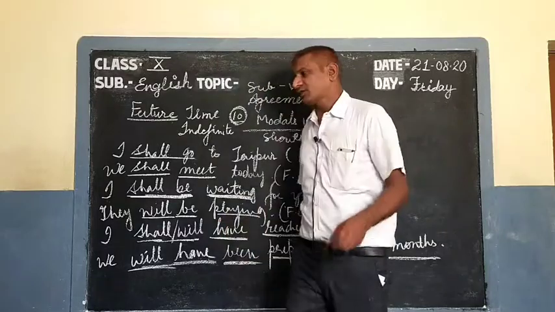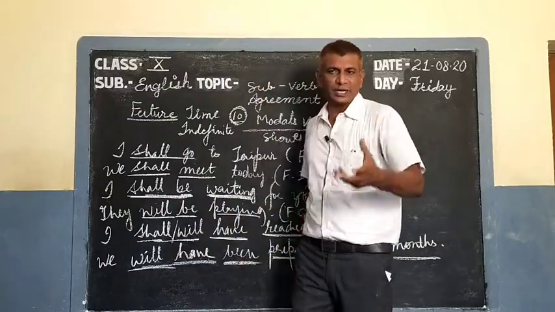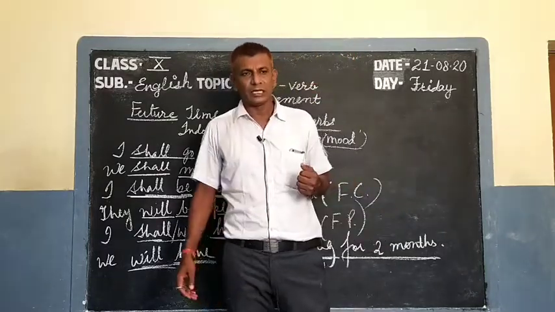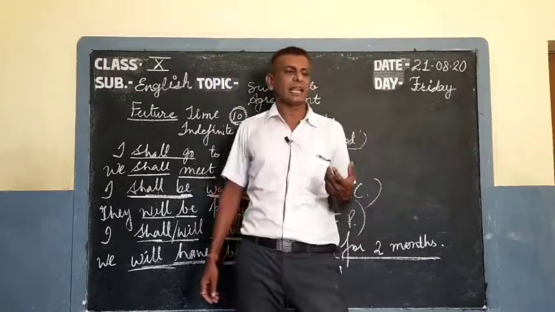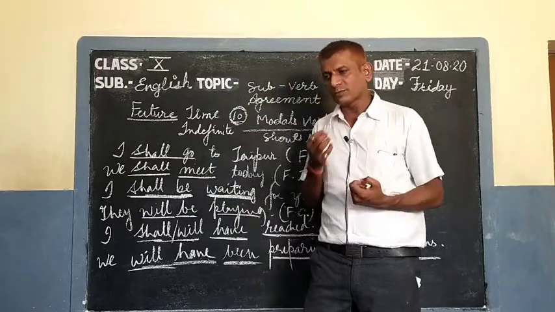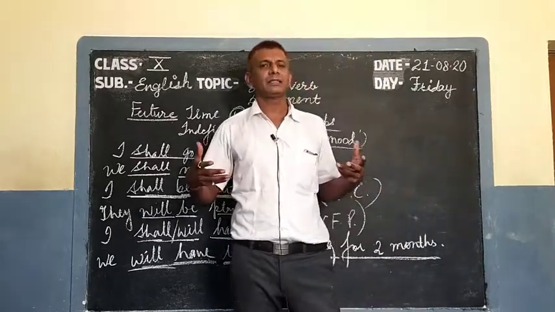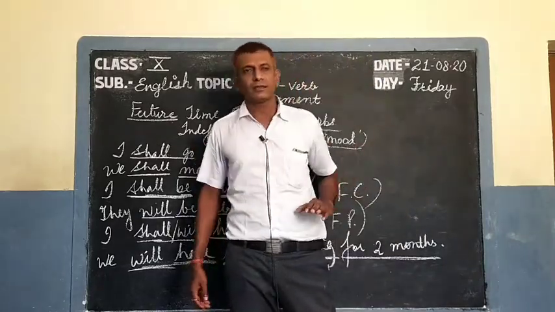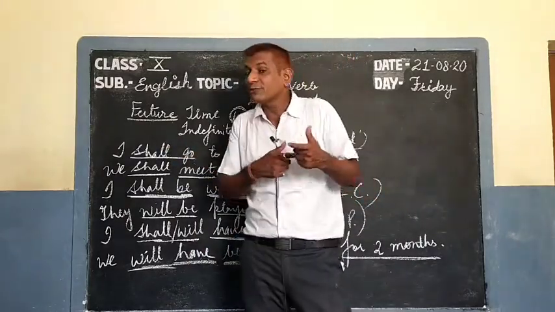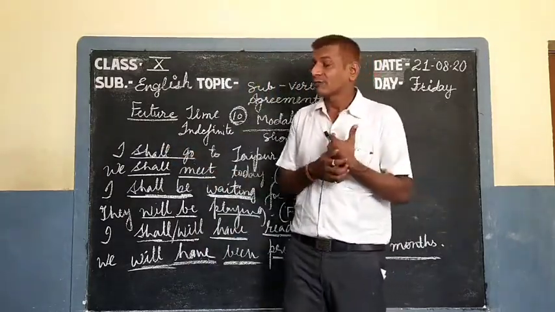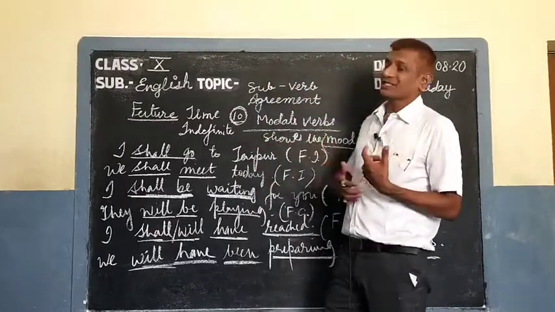In the previous videos I explained with the help of a few sentences how we use these modal verbs for the present. Like you people come to class and you ask, may I come in? May I come in, sir? So what is that? Present time, but the verb is future, or you can say modal verb.